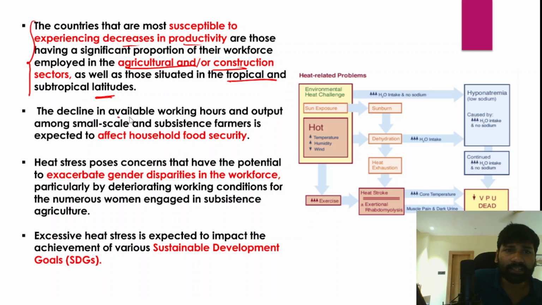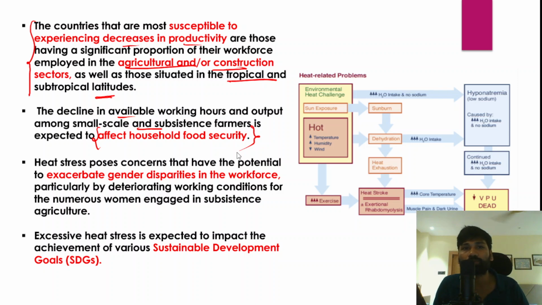And apart from that, the available workforce hours, or number of working hours, will also decline because of the increasing heat stress over a period of time. And output among the small scale and subsistence farmers is expected to be affected, which would affect household food security also, because when farmers are not going into the field because of excess heat stress, or when the productivity of the farmers reduces over a period of time, that will also impact the agriculture production as well. So that over a period of time would also impact the household food security as well.